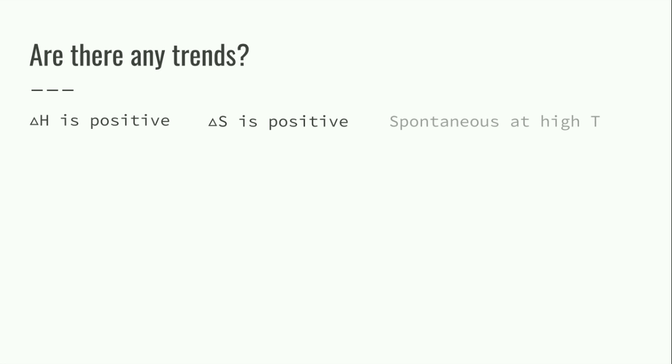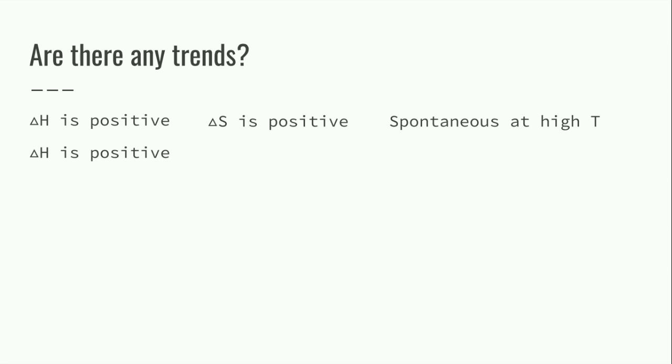So are there any trends that you can see with your entropy, enthalpy, and your free energy? Why, yes, there are. If your delta H is positive, so your enthalpy is positive, and your delta S is positive, so your entropy is positive, you're going to have a spontaneous reaction at high temperatures only. That's because you have an endothermic reaction and you have a lot of disorder. So you have the possibility of a spontaneous reaction, but only if it occurs at high temperatures.